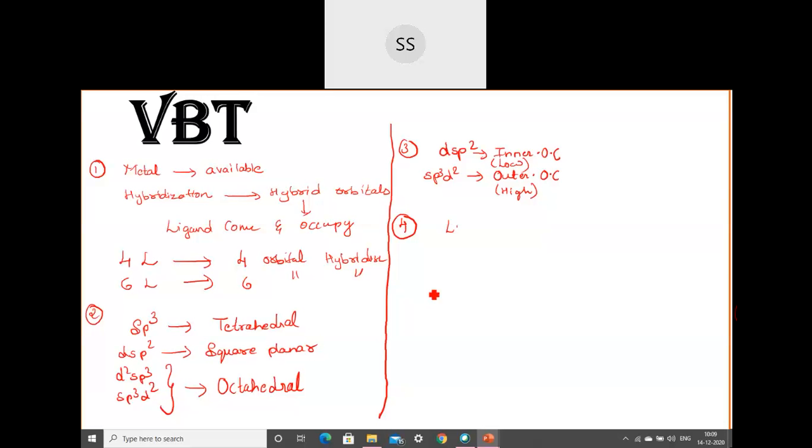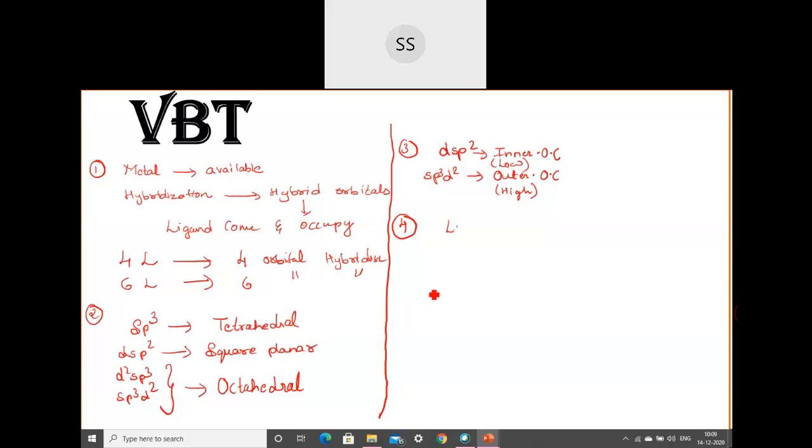So here I told you this information has to be given to us because these are the assumption part, and there was no clarity in the VBT assumption about whether the ligands are strong field or weak field. So this comes under the drawback also. So we are now remembering by ourselves which are the strong field ligands you need to keep in mind. One is ammonia and the other one is cyanide, because you have to study only 4 complex. In that, ammonia and cyanide are the strong ones, and then Cl and F are the weak field ligands.